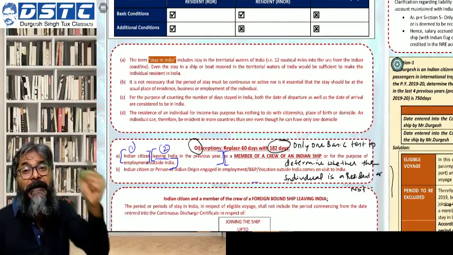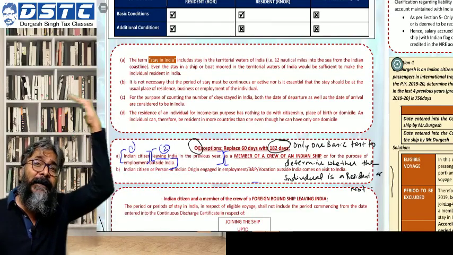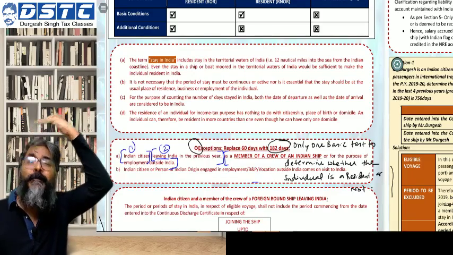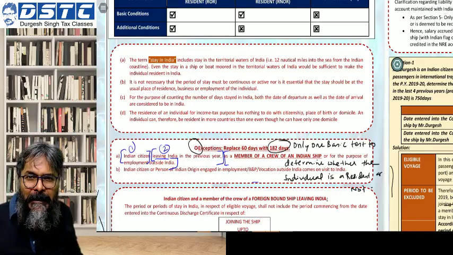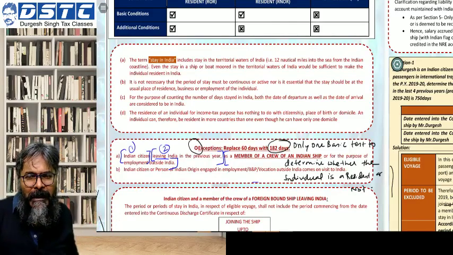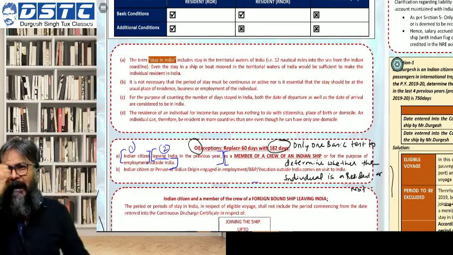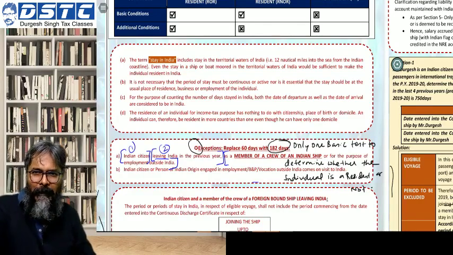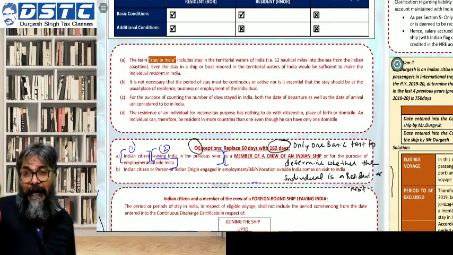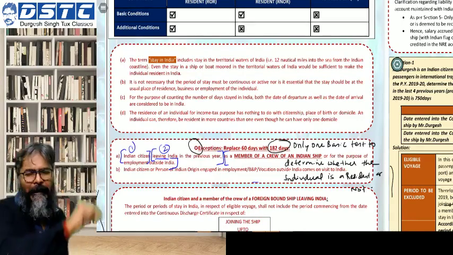But here what you told your foreign employer is, please directly credit this money to my bank account, which is my parents' bank account situated in India. So I am not receiving the $1,000. I have received in the foreign country only $4,000. The $1,000 I am telling my foreign employer to credit to the bank account I have given him, which is my parents' bank account in India. So this $1,000 is received for the first time in India, and hence this $1,000 will be taxable in India.